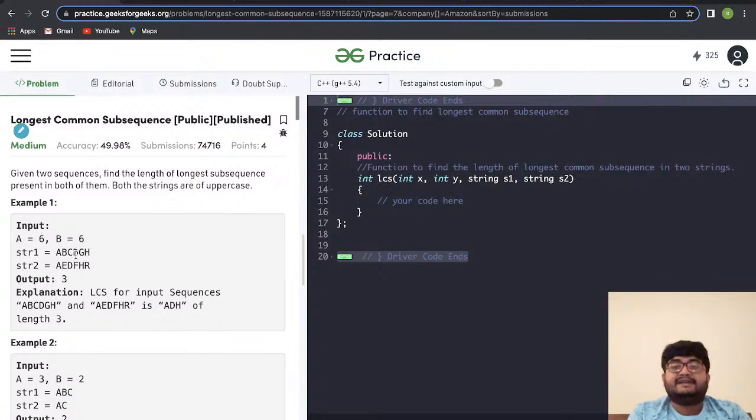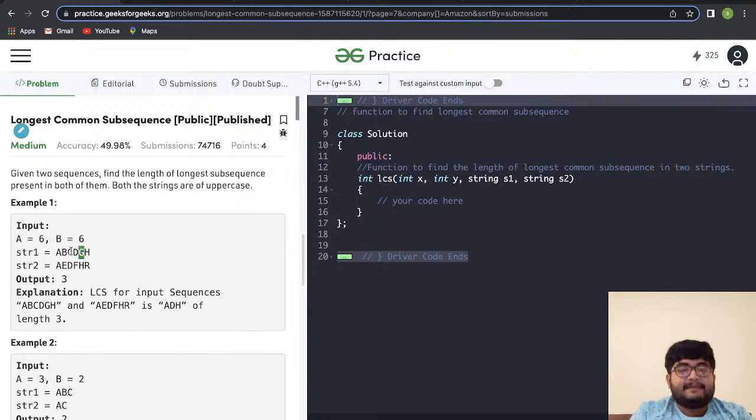And see, they are not continuous. BC are continuous, but G is not continuous. If it becomes continuous, it becomes a subarray, but as it is not continuous, it is called a subsequence. And they should be in the same order in which they appeared in the string. Now we are given two strings, and we have to find the length of the longest common subsequence.